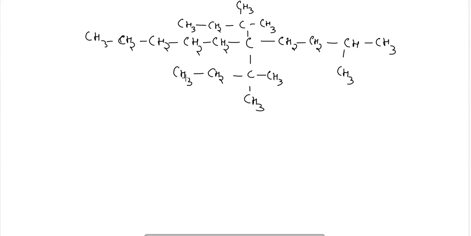Okay, here we can see that two same complex chains have been attached.